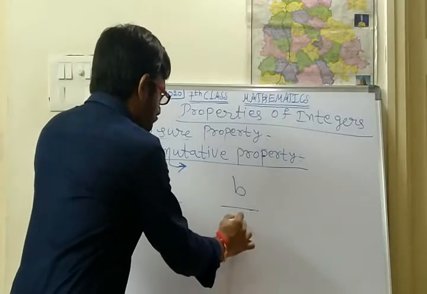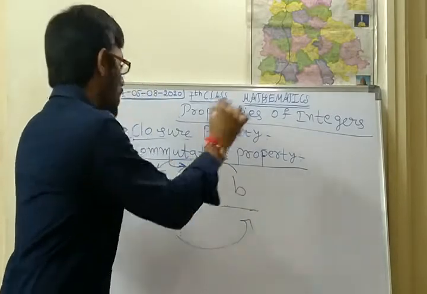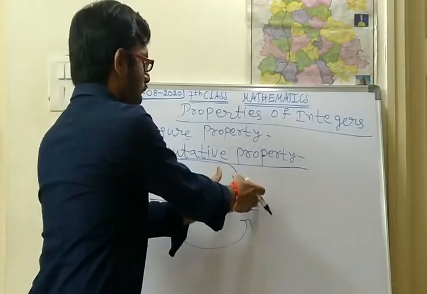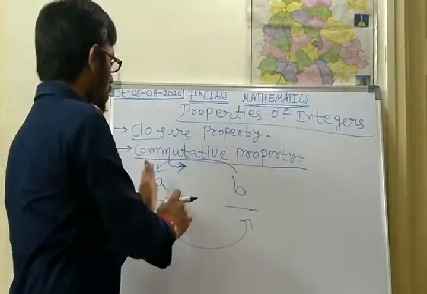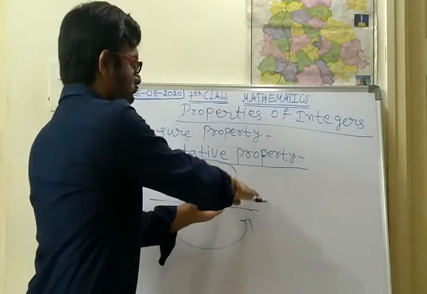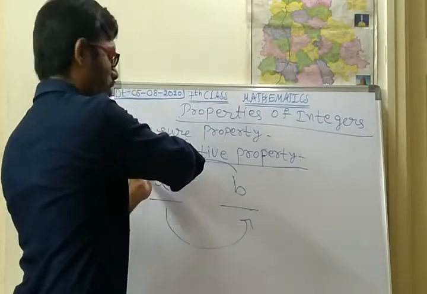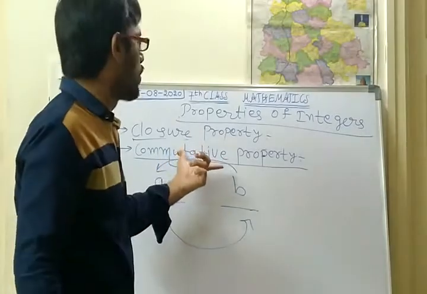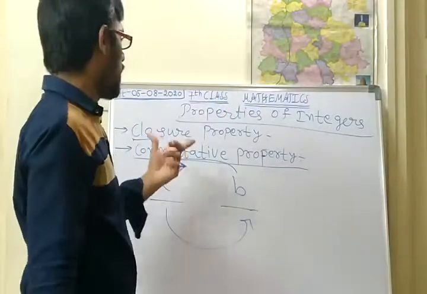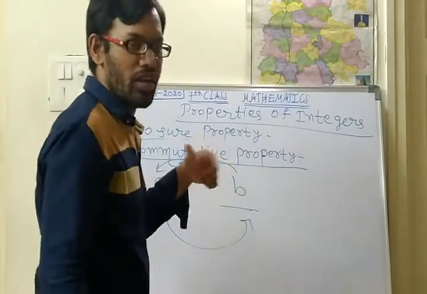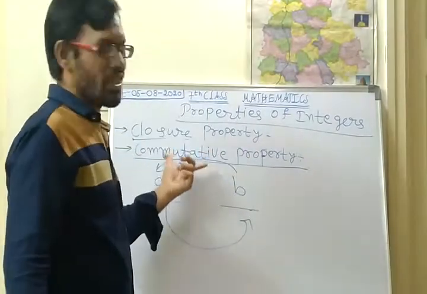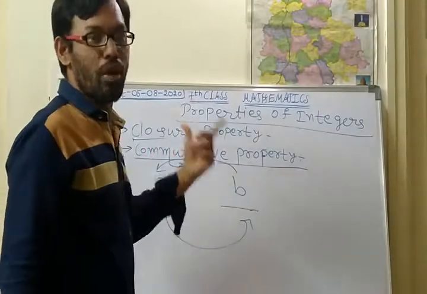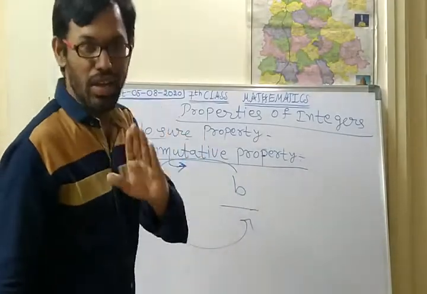If we change the order of these two integers, that means this a we are shifting to here and this b we are shifting to here, so the first integer goes to second and the second goes to first. At that time, does the addition property satisfy or not, we have to say. That is only called commutative property. I hope you are understanding very easily.